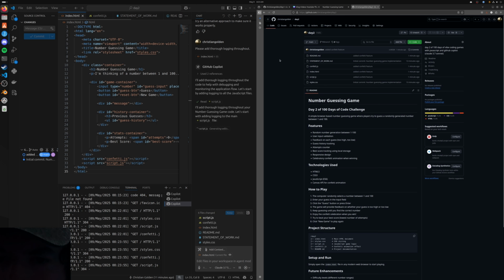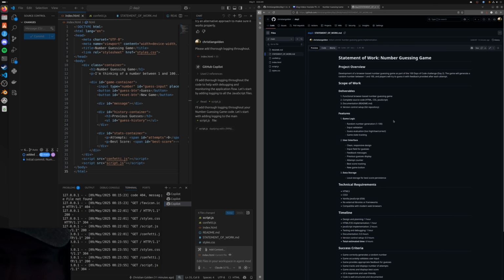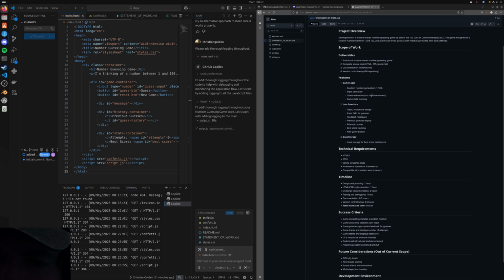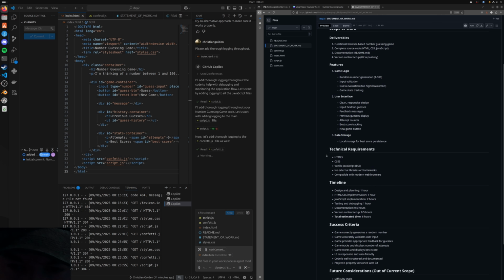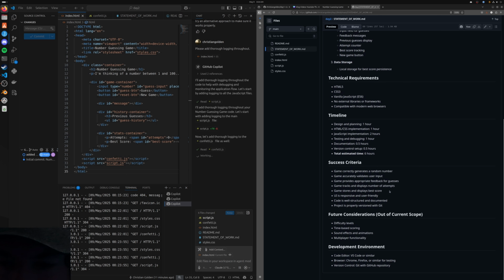Let's go ahead and take a look at the statement of work. See what it looks like here. Features, future considerations. Okay, so this is something that we might want to look at. I should have increased the size of this over here. Sorry, guys. All right. Future considerations: difficulty levels, time-based scoring, sound effects and animations, multiplayer functionality.